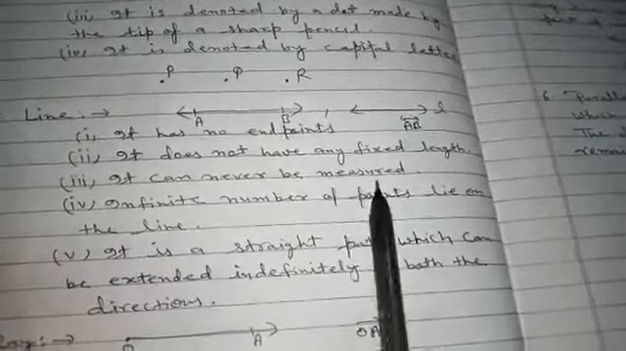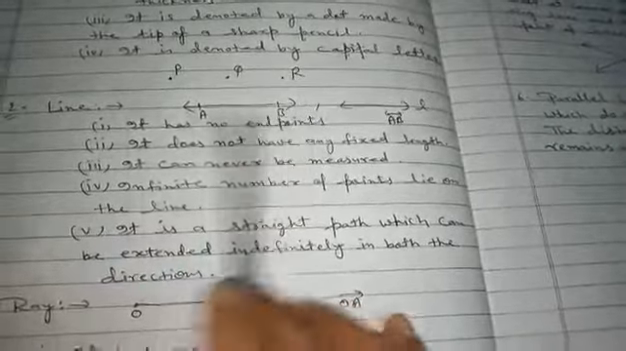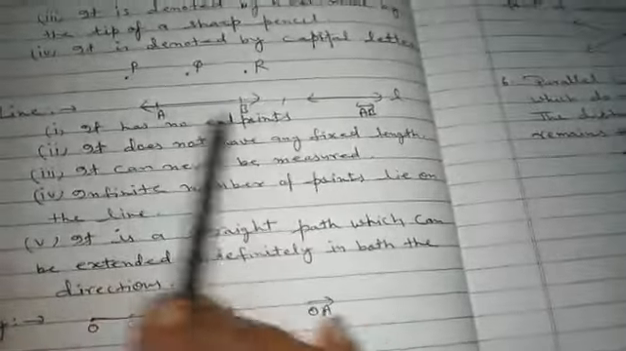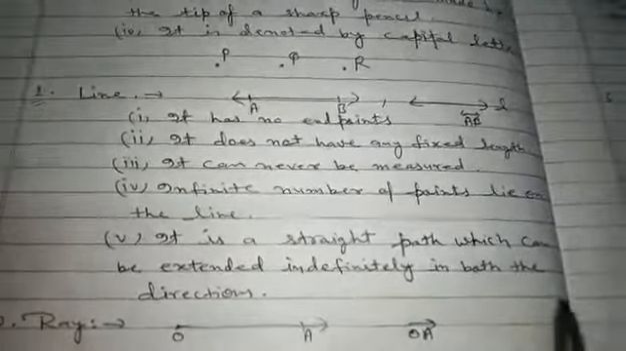So how can we measure? Infinite number of points lie on the line. How many points? Infinite points lie on the line. And it is a straight path which can be extended infinitely in both directions. In both directions we can extend infinitely. So these are all the properties of a line.